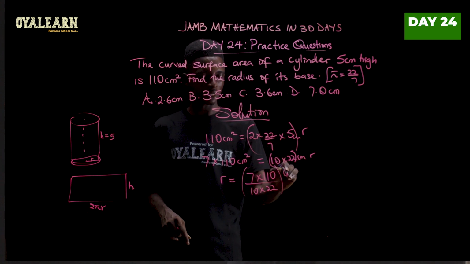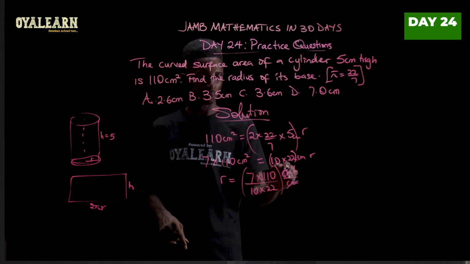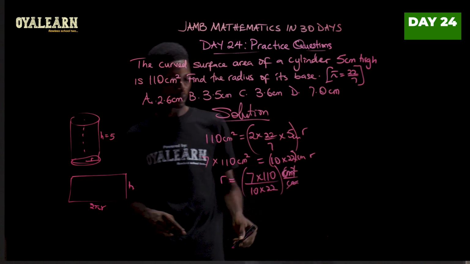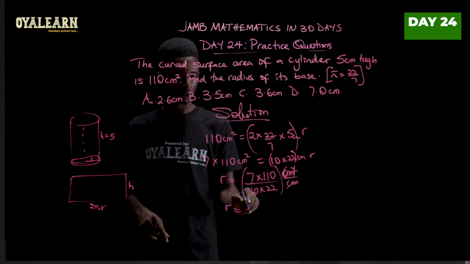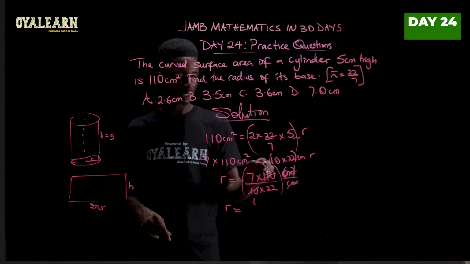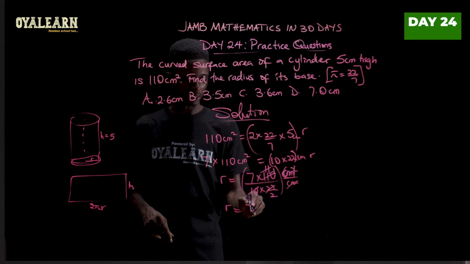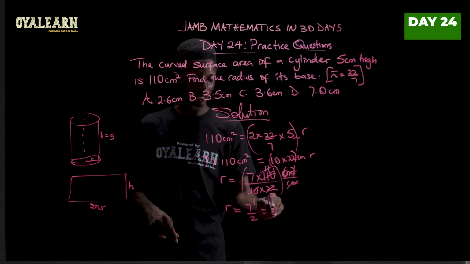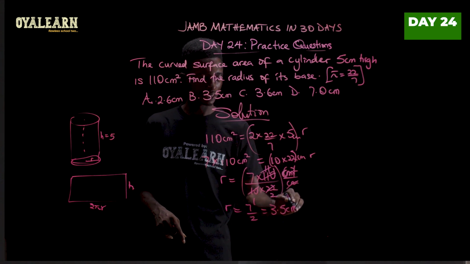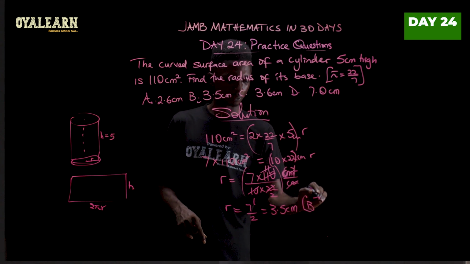Now what we have here is centimeter squared divided by centimeter. So what we have left is centimeter. So from here we can now break it down. R therefore becomes 10 here 1, 10 here 11. 11 here 1, 11 here 2. So what we have is 7 over 2, which will give us 3.5 centimeter. So our correct option here is B.